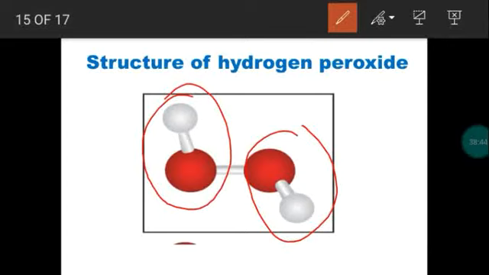The reason is two OH groups will repel each other, and the lone pairs of electrons present on oxygen will also repel. So this is a non-planar structure. And observe the rotation between the two oxygen atoms. A single covalent bond is there. So the two oxygen atoms cannot rotate easily. There are two types of rotations. One is free rotation, another is restricted or hindered rotation. So here the rotation is a restricted rotation, or we can call this hindered rotation. So this is not a free rotation.